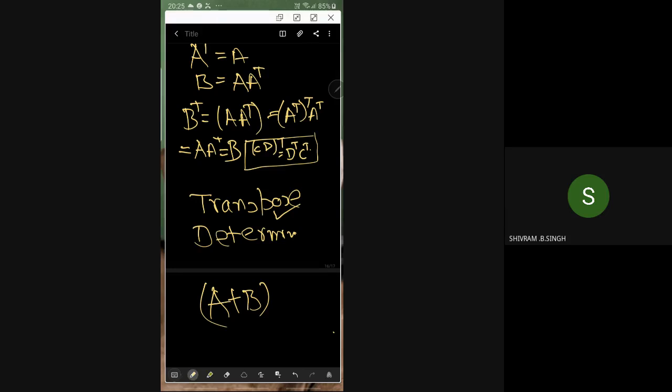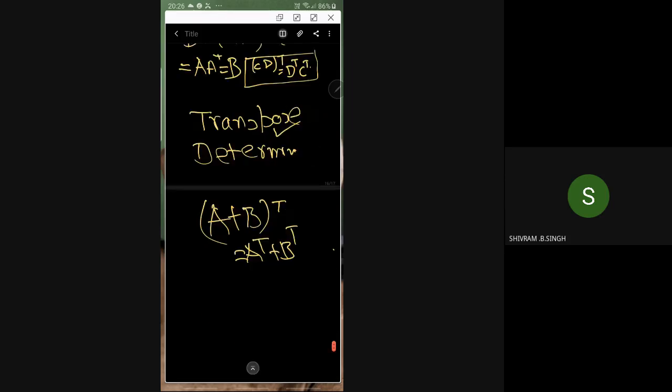So see here, if I put A plus B whole transpose, then A plus B is another matrix. Can I express the transpose of A plus B in terms of transpose of A and transpose of B? That is, can I claim A transpose plus B transpose? This is always true. So this is a property. Similarly, next is scalar multiplication, that is one prominent one.